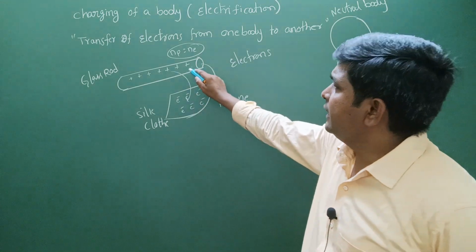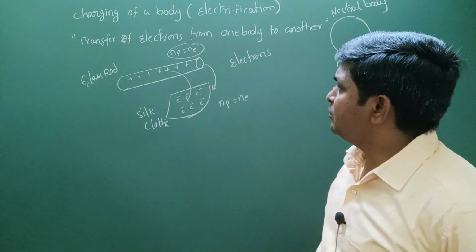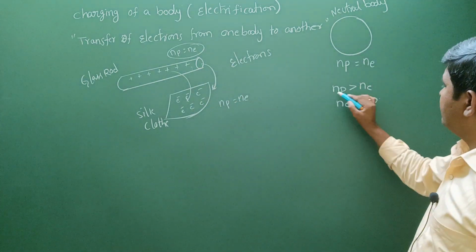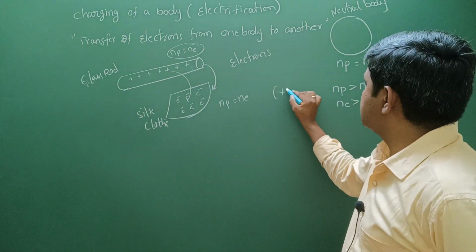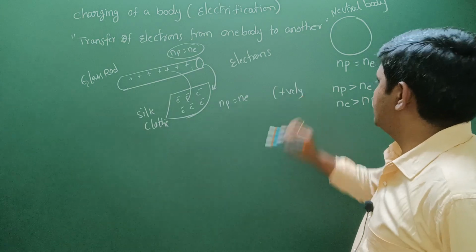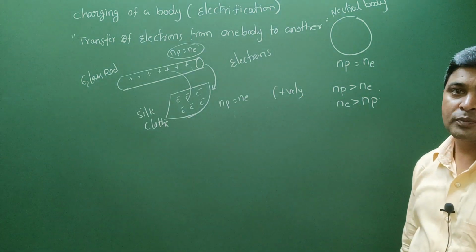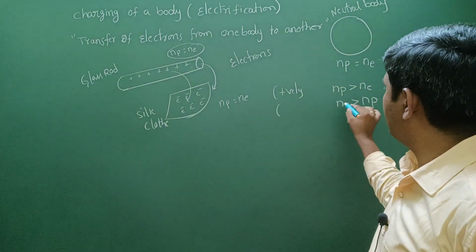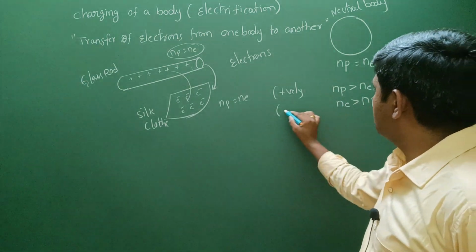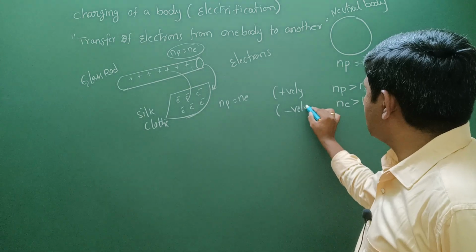So it is going to have more protons. If it has more protons, it is called a positively charged body. And whenever the number of electrons is more, we call it a negatively charged body.